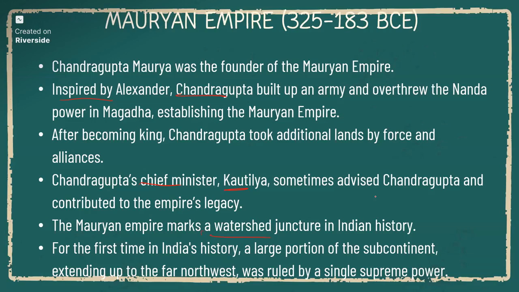That means he ruled over the Indian subcontinent as a large portion, extended far from the northeast, and by a supreme power, he alone ruled. He is the first king to rule the entire subcontinent in a large portion, but it does not extend up to the southern part of India.